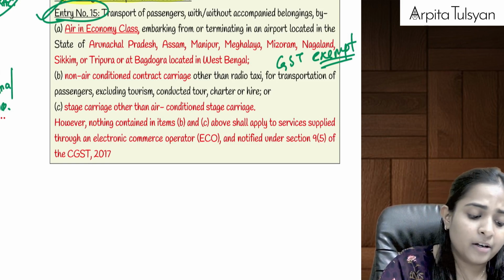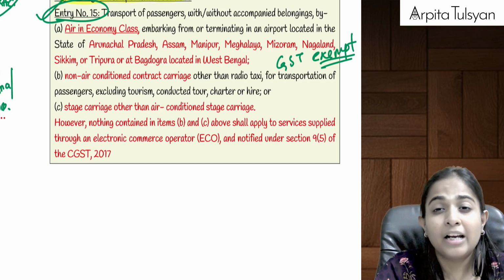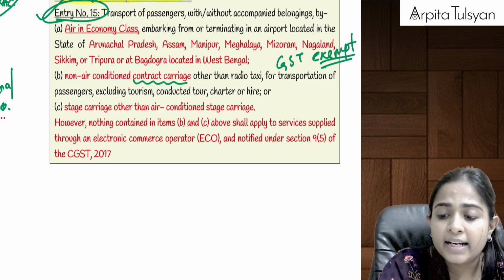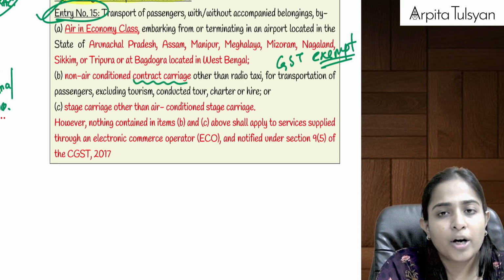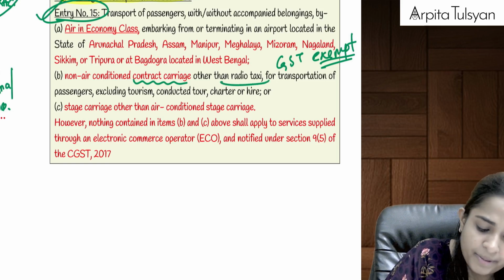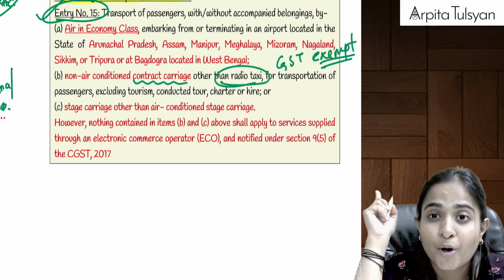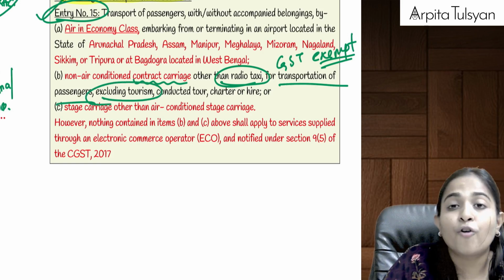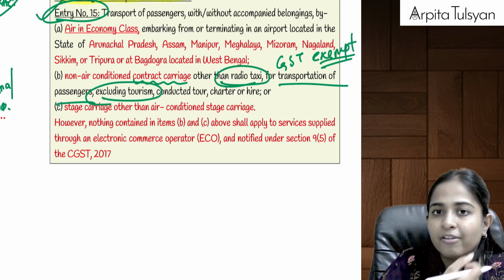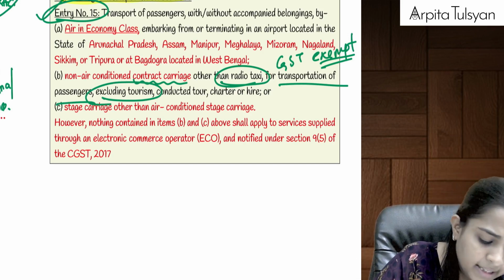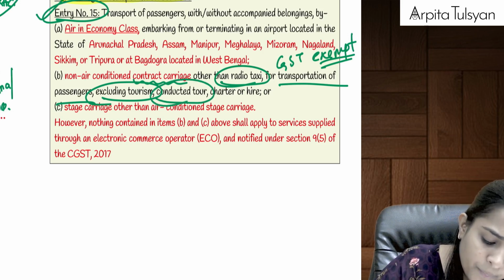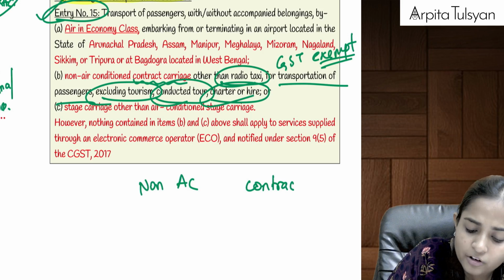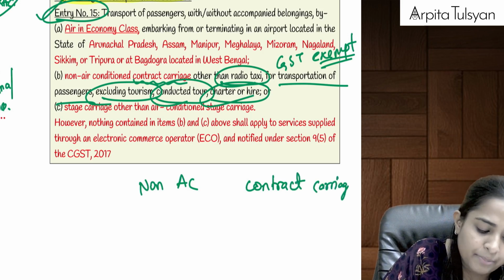Then similarly, if the transportation of passengers is done by non-AC contract carriage, that is any carriage which you have taken under a contract, but it should not be a radio taxi. It should not be a radio taxi, because the radio taxis go under e-commerce operator under section 9(5). There the tax is 100% payable. It is for transportation of passengers, which is not for tourism. Okay, it is for proper travel, maybe for some personal use or for some business use, but it is not for tourism, conducted tour, charter or hire. So it should be a non-AC contract carriage other than for tourism, that is totally exempted from GST.